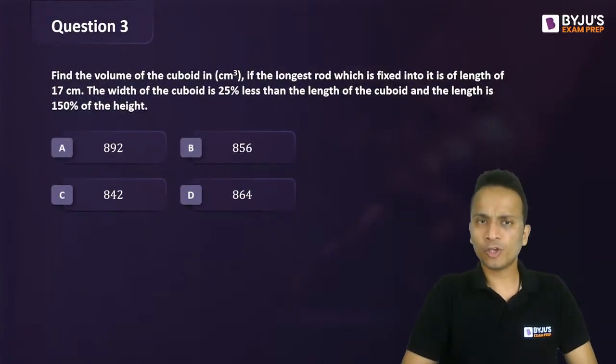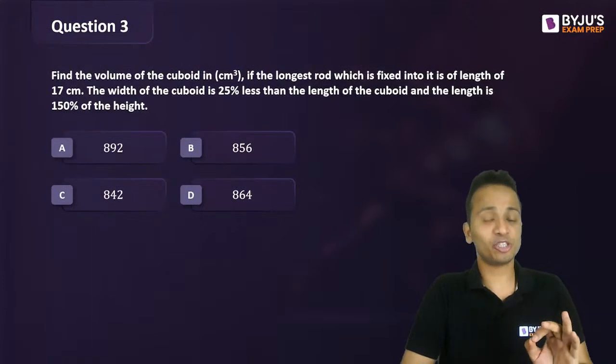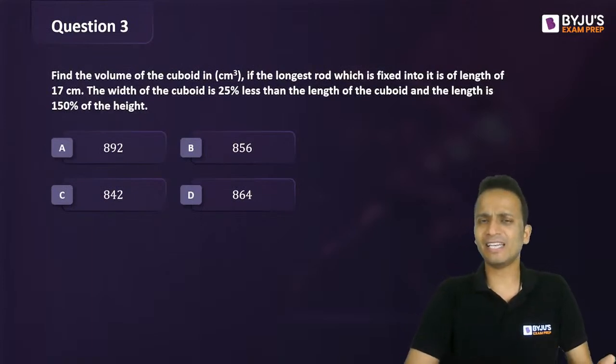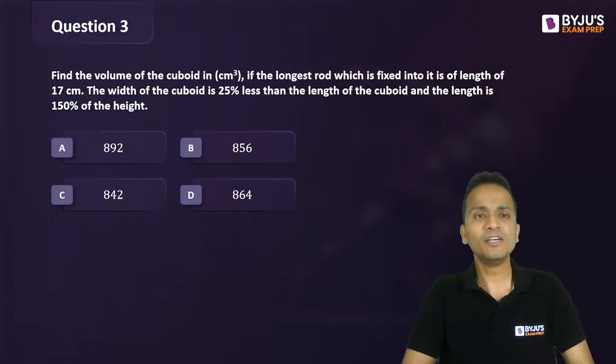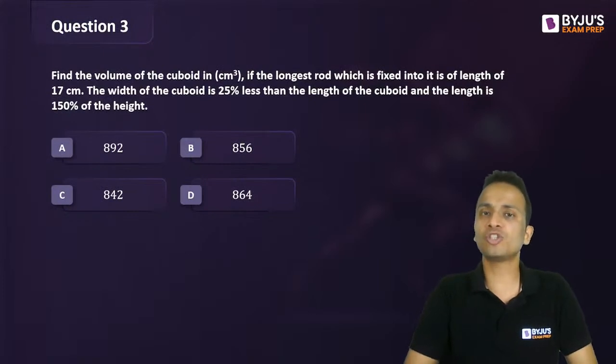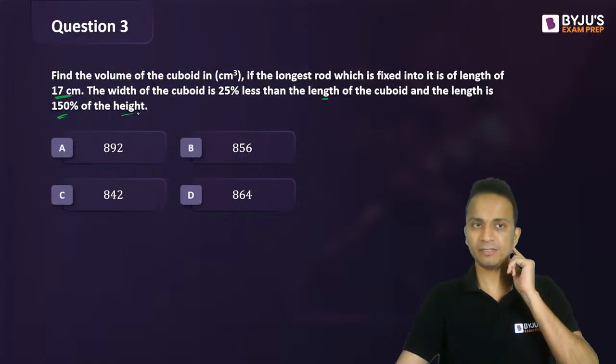Find the volume of the cuboid. Interesting question. A little bit tough. Okay, I have deliberately made it tough. Find the volume of the cuboid if the longest rod which is fixed into it is of length 17 centimeter. The width of the cuboid is 25% less than the length, and length is 50%, sorry, length is 150% of the height.